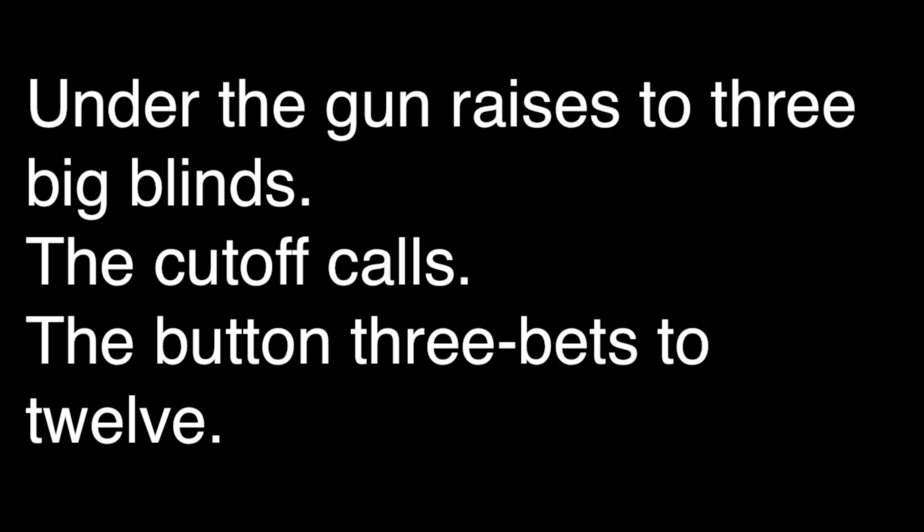Under the gun raises to 3 big blinds. The cutoff calls. The button 3 bets to 12. Now, I can read and understand every word in that paragraph. The sentences are short and the grammar is very simple. And I already know that it's about poker, so I've already activated the relevant schema, but none of that helps. I still have no idea what this paragraph is saying.